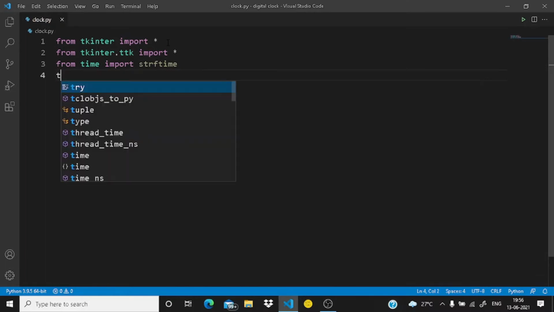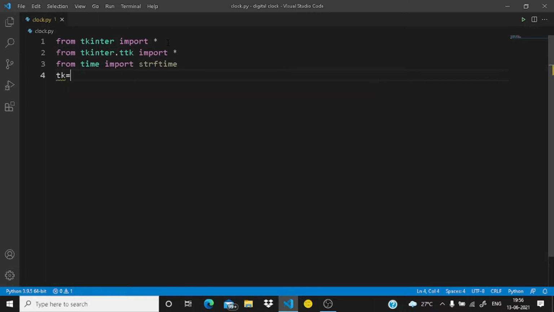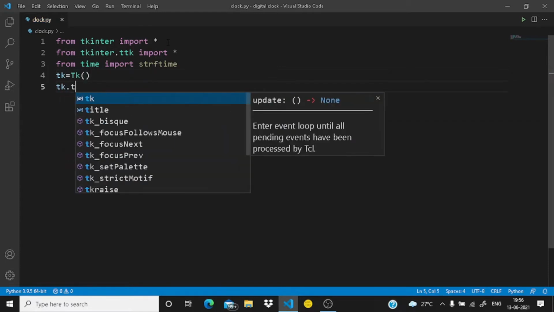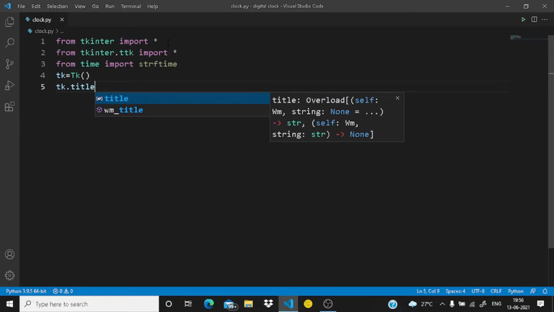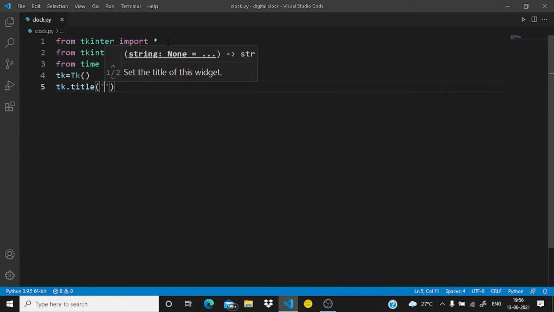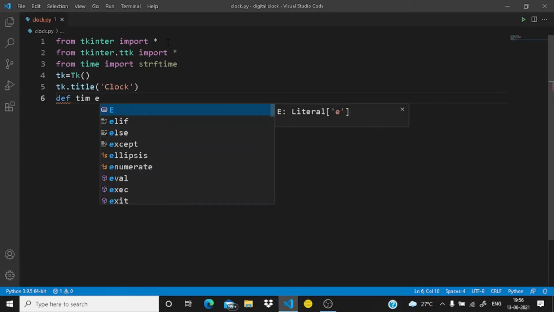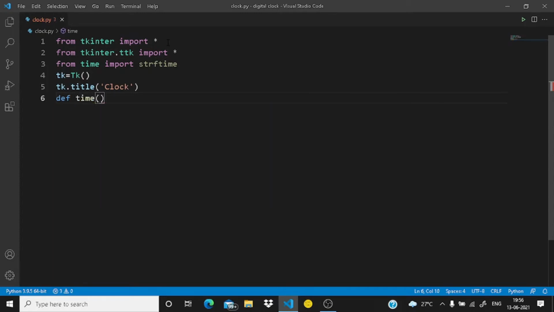Now let's make our tkinter window. tk equals Tk. Now tk.title, we will be giving a nice title to our tkinter window. The title will be clock. And here just make a time function. This will be actually used to display the time on the label, which we will be making later.